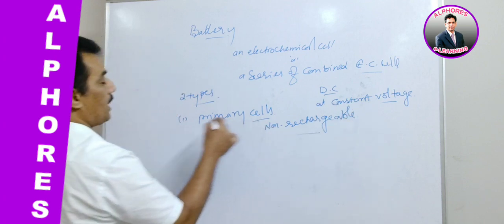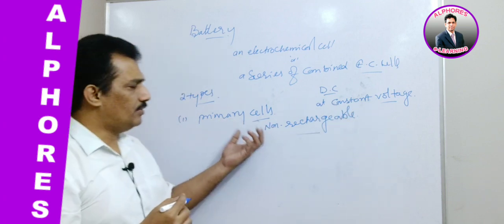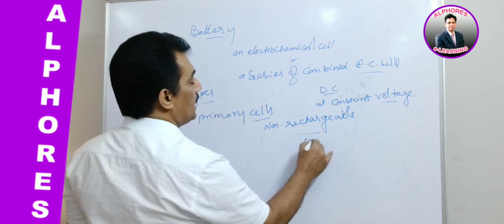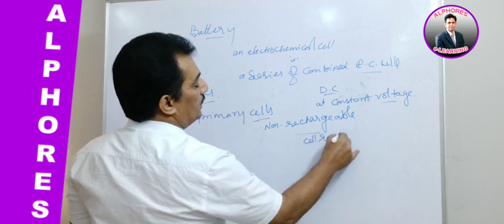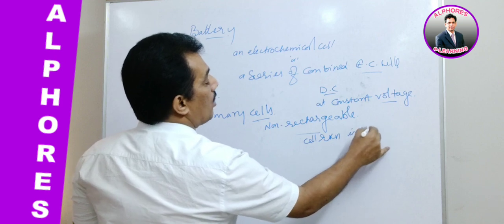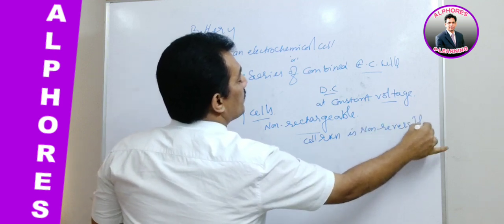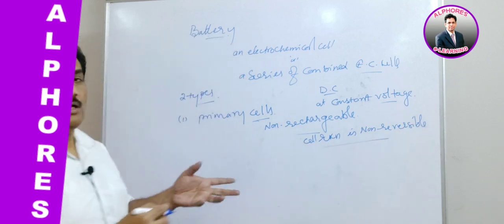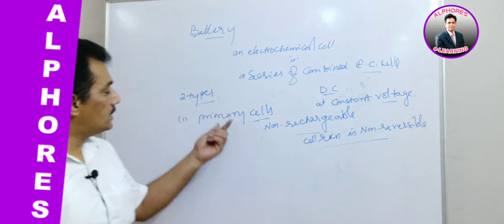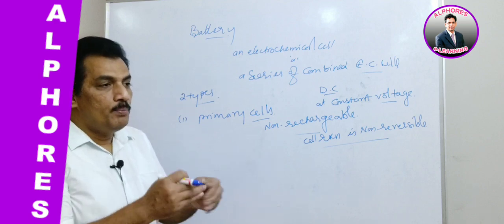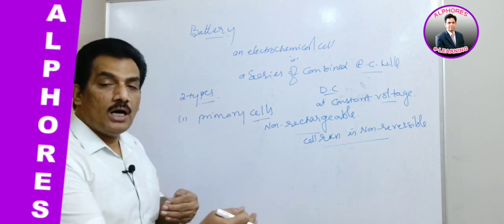These are known as primary cells. Non-rechargeable. Why are these non-rechargeable? It is because their cell reaction is non-reversible. Simply we can say that these primary cell reactions are not reversible. This can also be defined as a cell which is not previously charged.